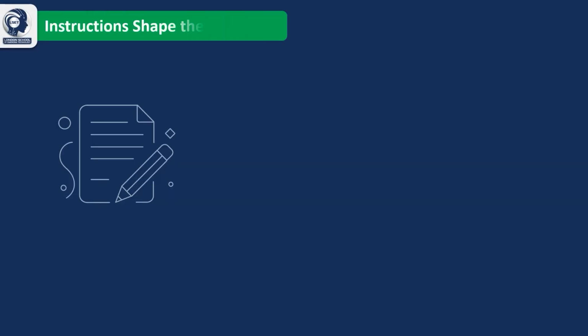We've learned that clear prompts improve AI responses. Now let's see how detailed instructions make those responses even better. Consider the instruction, "Summarize this document."